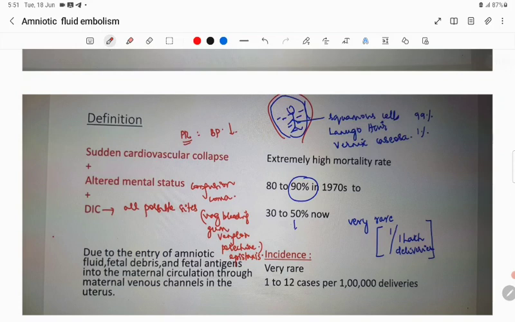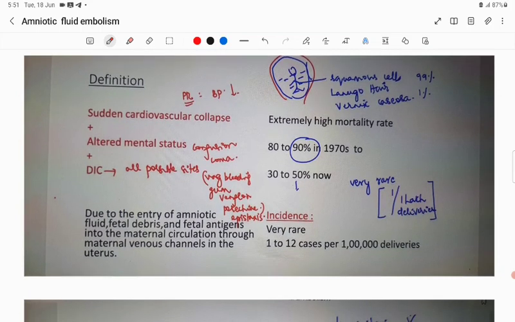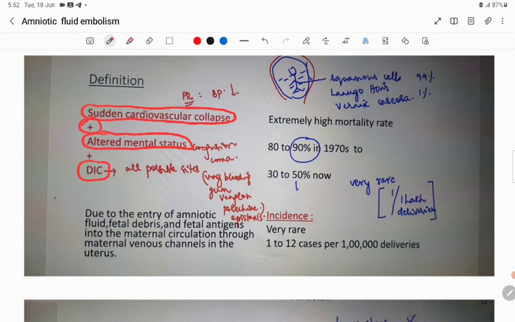Then the definition of amniotic fluid embolism: when should you call it an amniotic fluid embolism? There should be a sudden cardiovascular collapse, very important, plus altered mental status. Third is disseminated intravascular coagulation. It has an extremely high mortality rate, 80 to 90% in 1972 and 30 to 50% now.